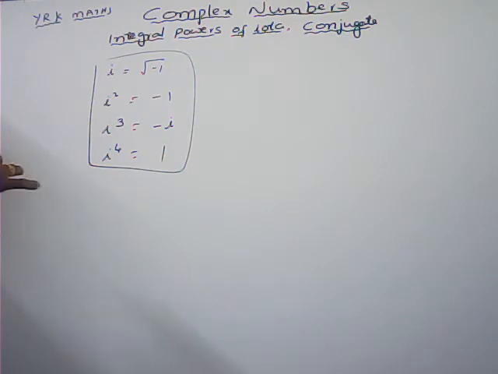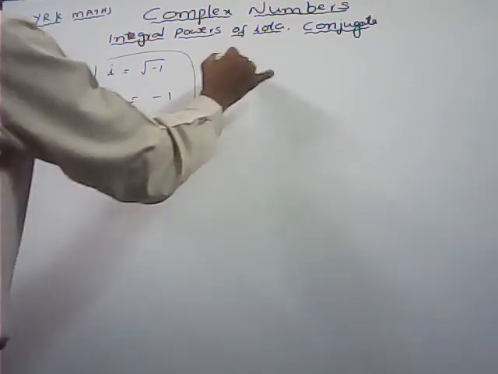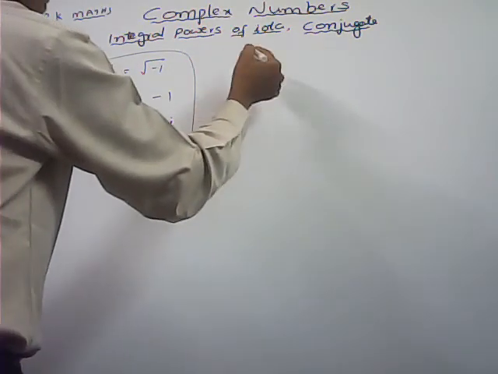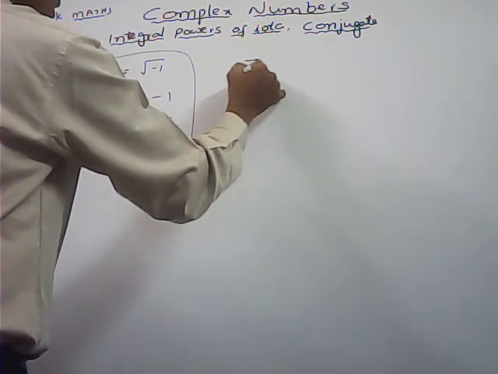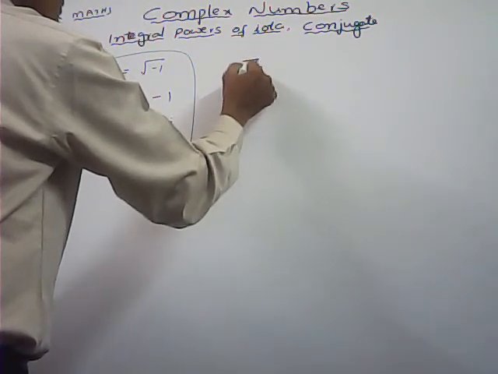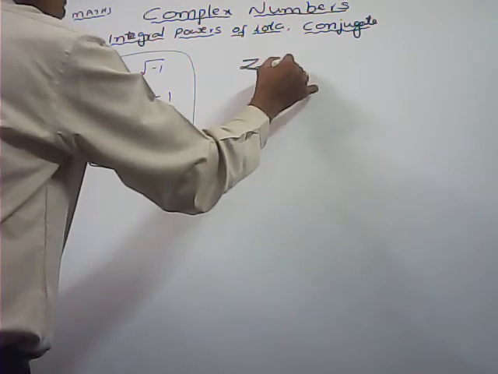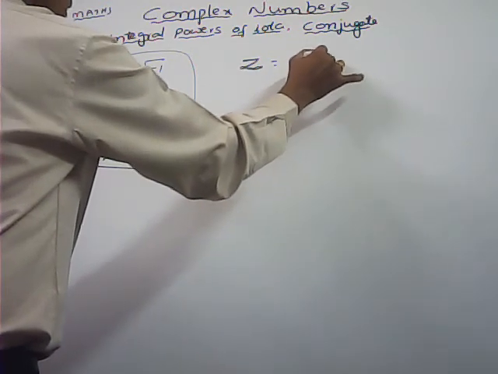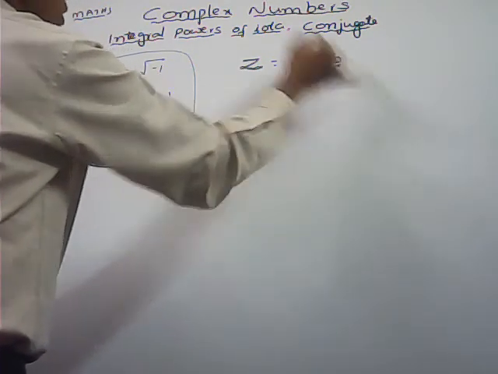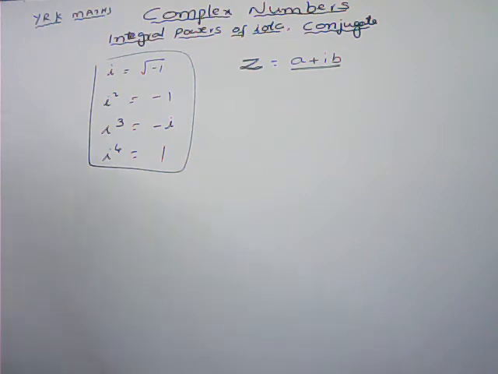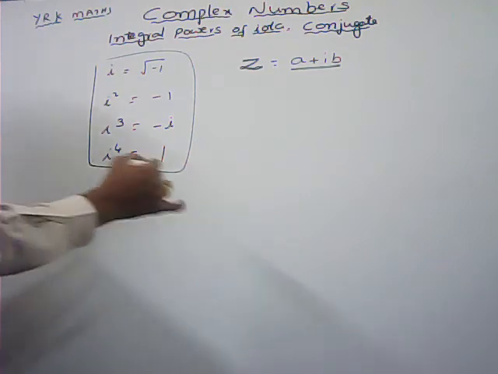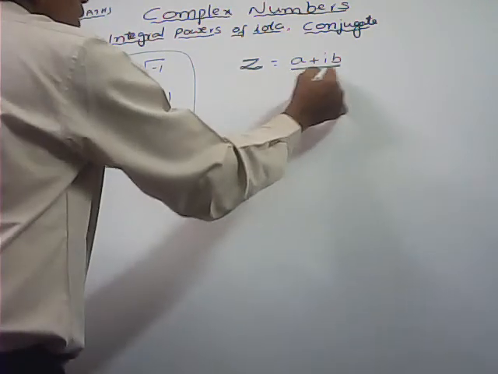Now every complex number is in the standard form, and generally a complex number we can represent with z. z is equal to, for example, a plus ib. This is the standard form of the complex number, a plus ib. Here a, b belong to r. Both are real values only.